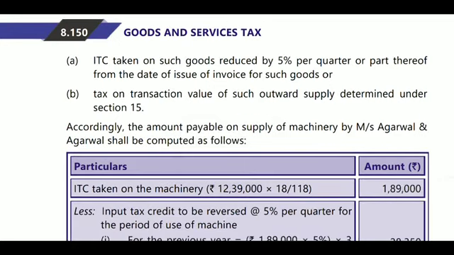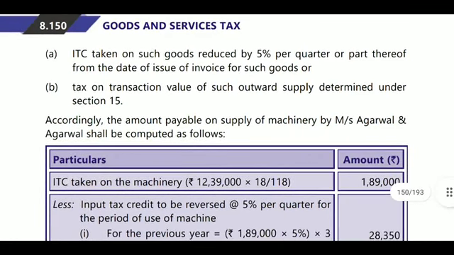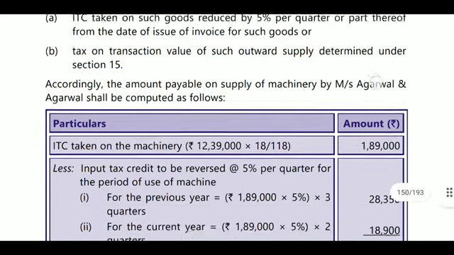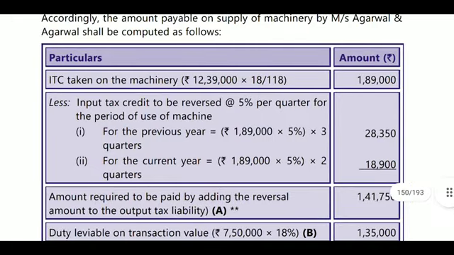ITC on such goods reduced by 5% per quarter or part thereof from the date of issue of invoice for such goods, or the tax on transaction value. Here the transaction value will be 7,50,000, determined under section 15. So accordingly the amount payable on supply of the machine by Mrs. Agrawal shall be computed as follows. ITC taken on the machine will be 12,39,000 into 18 by 118%, that is ITC taken 1,89,000.